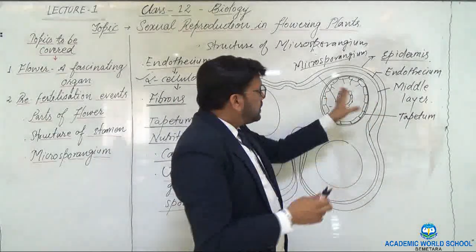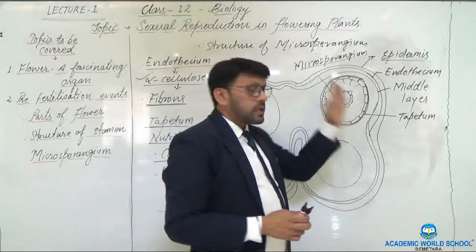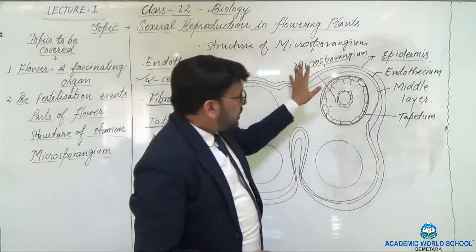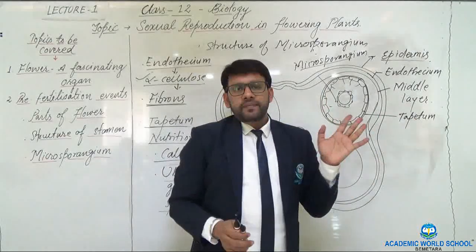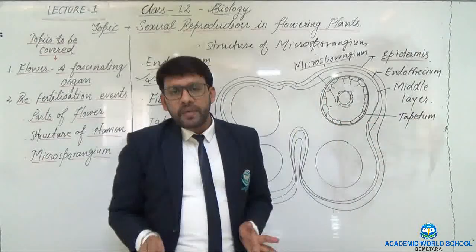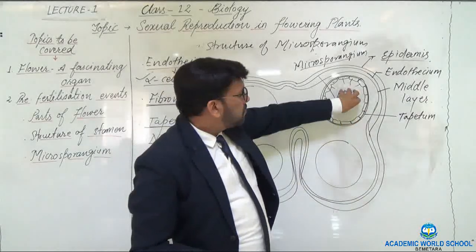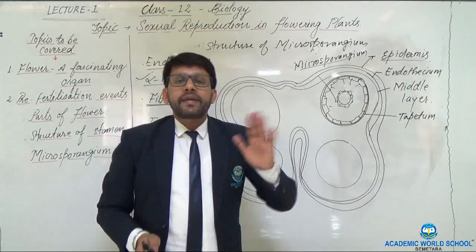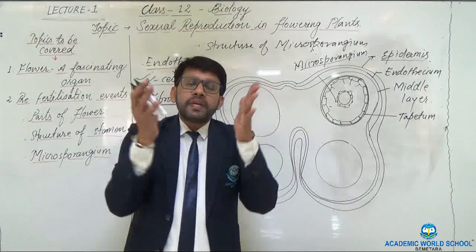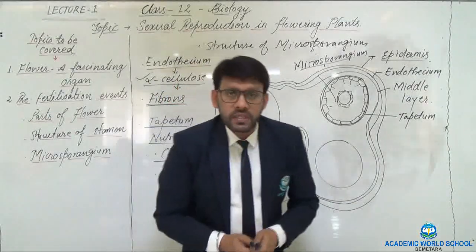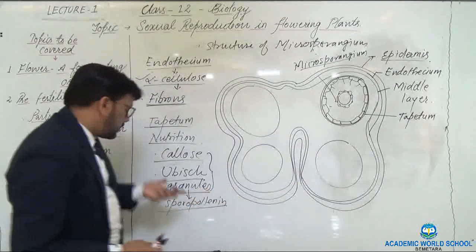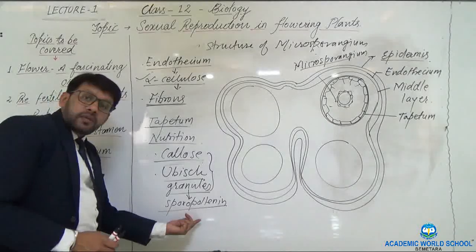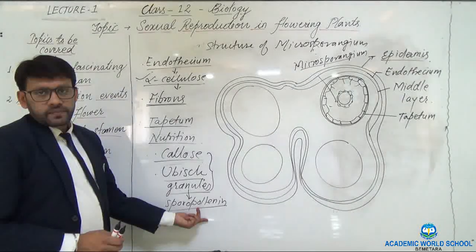Because of that, these microspores can be preserved as fossils. You know, children, all parts of the plant may get destroyed, they may get damaged, but the microspore or the pollen grains do not get destroyed. They can be preserved, as I told, as fossils. That's because of the presence of the chemical sporopollenin.